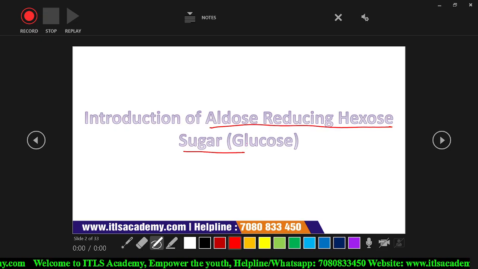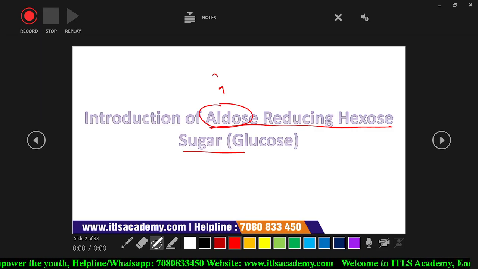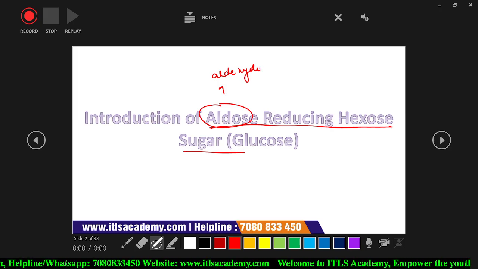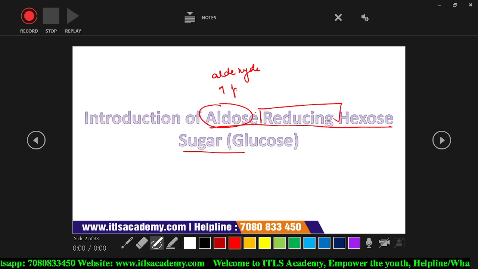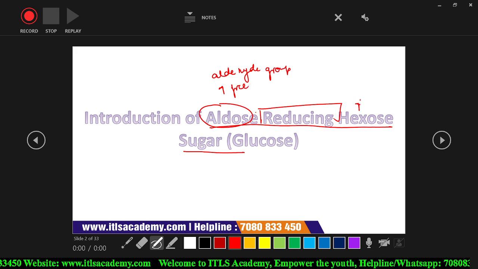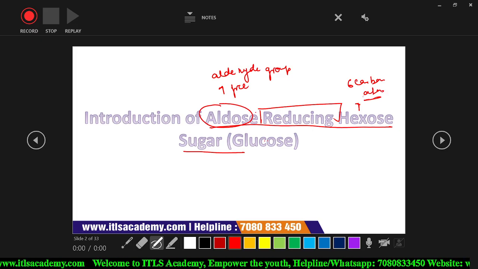Because we have to discuss the qualitative analysis of this aldose reducing hexose sugar. Aldose means that the aldehyde group is present. Reducing means that a free aldehyde group is present. Hexose means that 6 carbon atoms are present. That is your glucose.